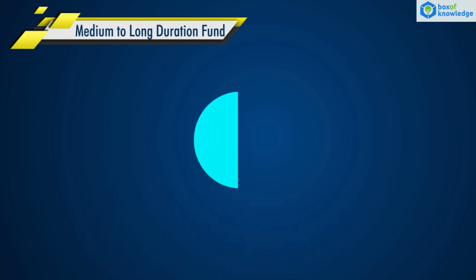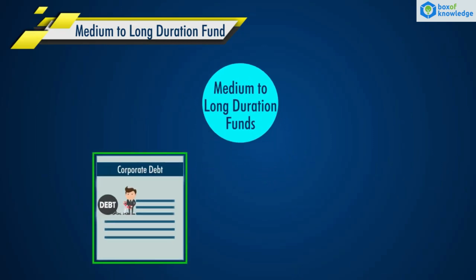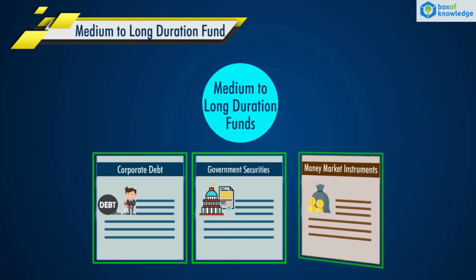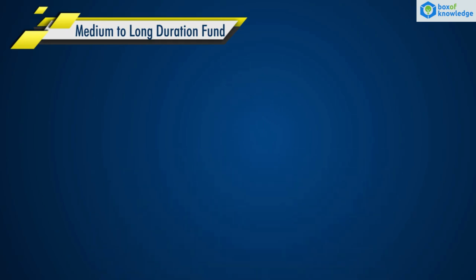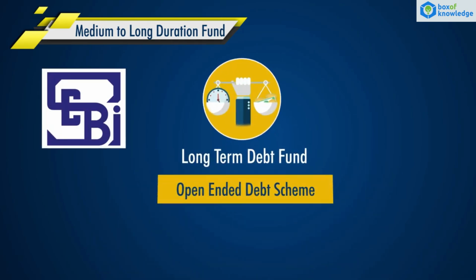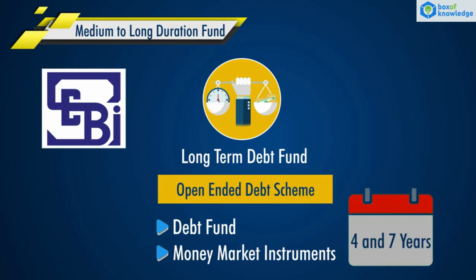Medium to long duration funds usually have a mixture of corporate debt, government securities, and money market instruments in their asset under management. According to SEBI, this fund is an open-ended debt scheme investing in debt and money market instruments with a duration between 4 and 7 years.